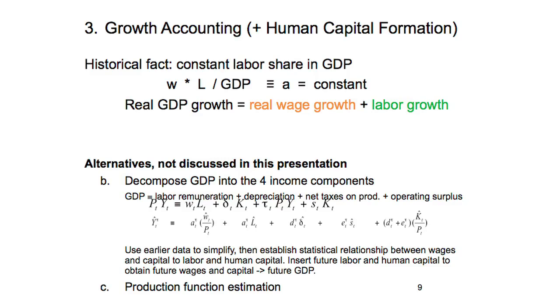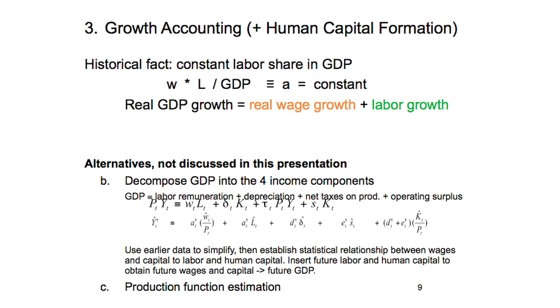So on both accounts, on shifting people out of agriculture, the structural change, and labor productivity growth, there's a long way to go. Another way to look at it is through an econometric analysis. I won't go into many details. I'm going to bypass it with a very brief explanation and some data. A historical fact is that the labor share in GDP is relatively constant. Labor remuneration as a share of GDP tends to be constant across countries, and it is the case for China.